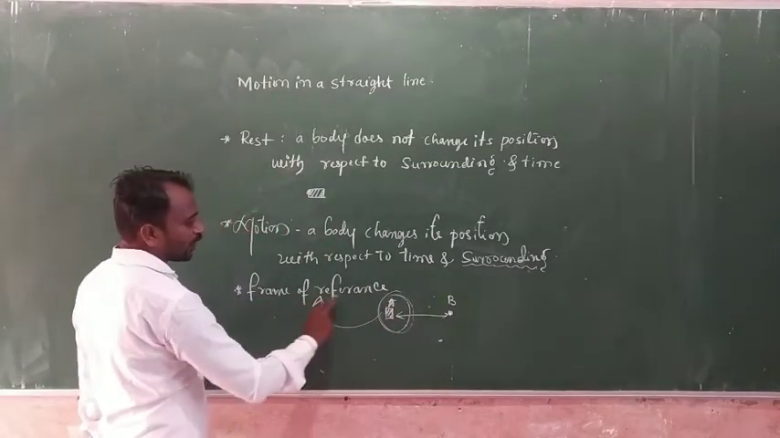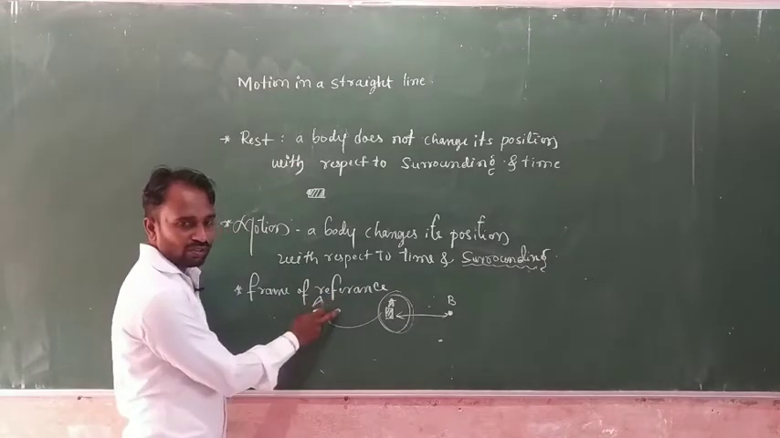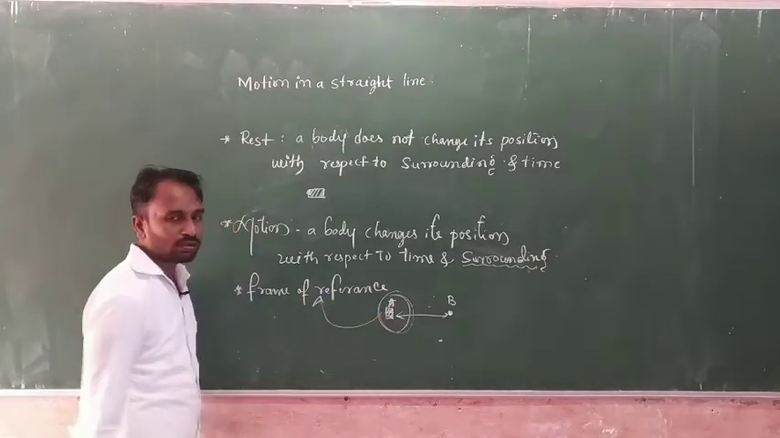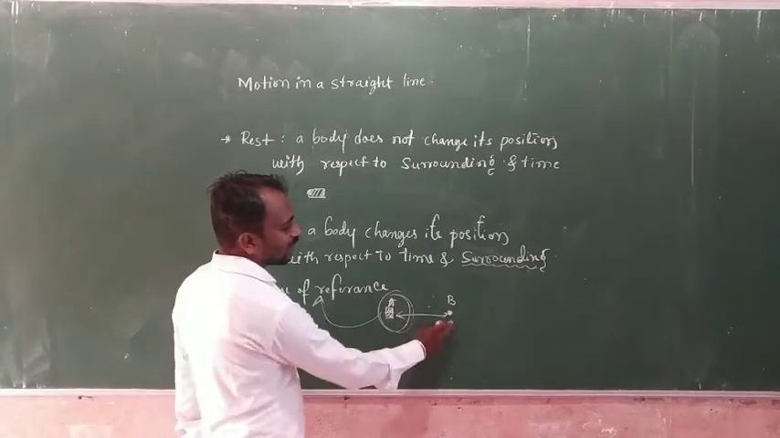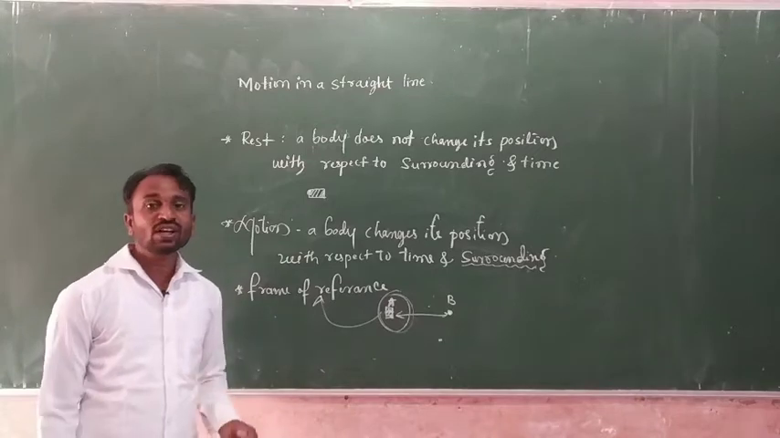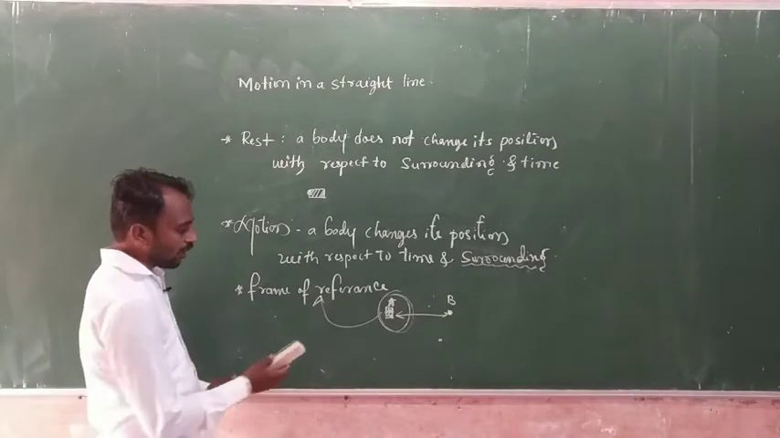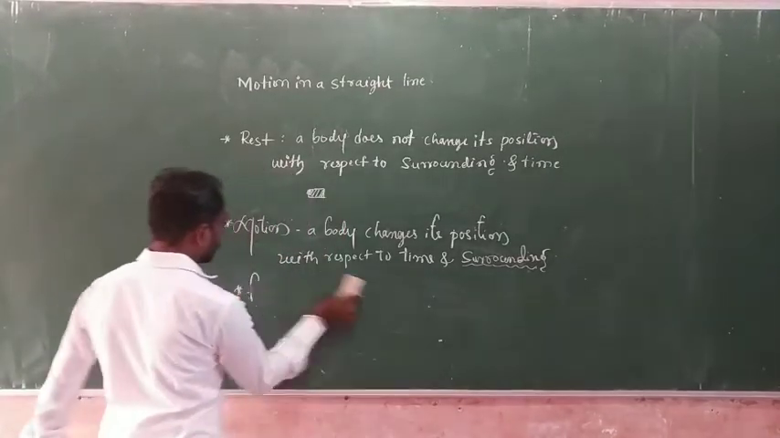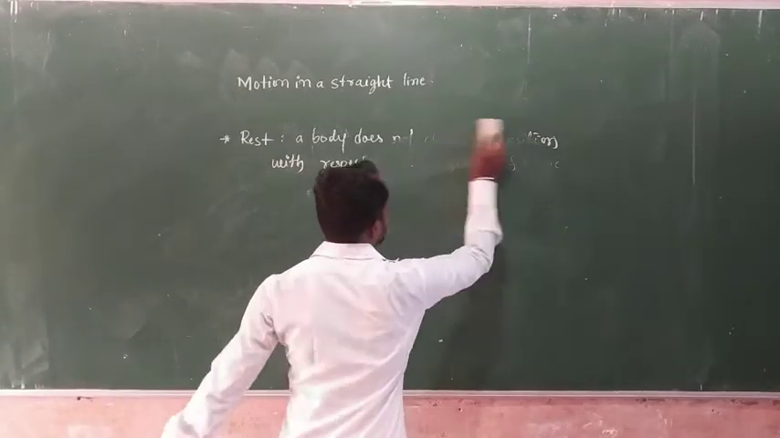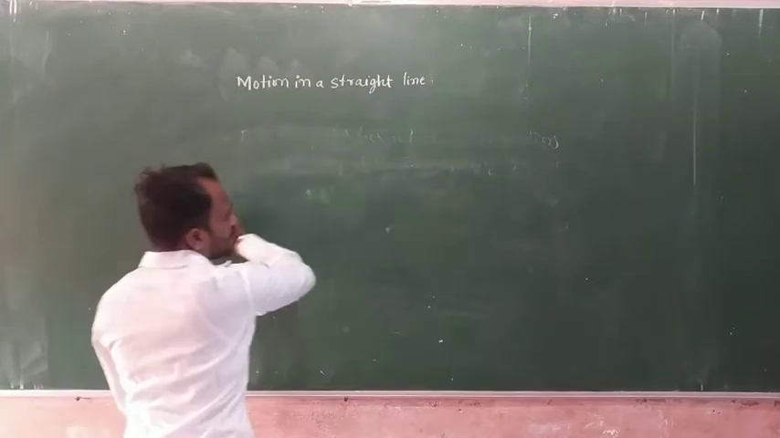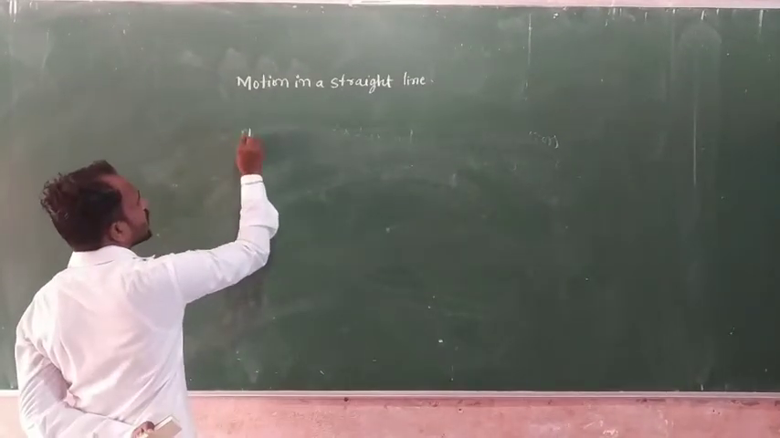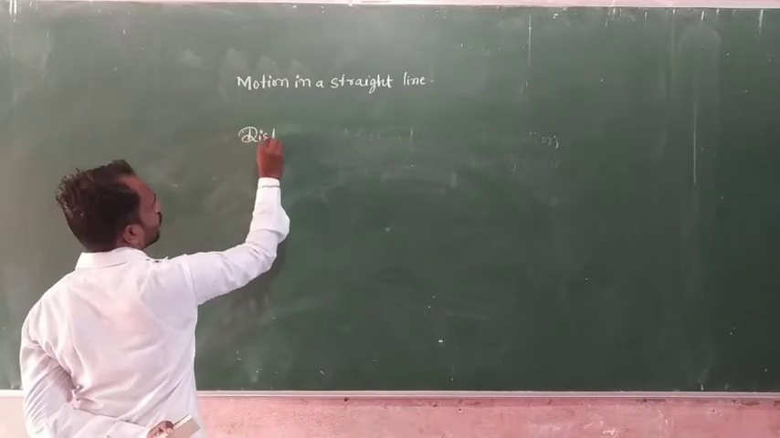So surrounding or frame of reference, it is a point or place. By using this point or place we can measure the distance of an object. So that's what we consider a frame of reference. Okay, so next one, distance and displacement. Here the first one we consider is distance.